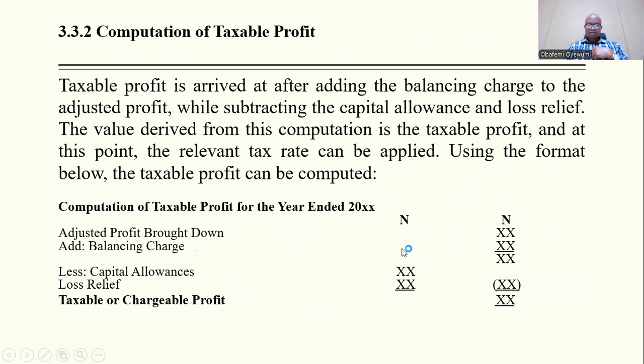So this is the format. You have adjusted profit brought down. Okay. Don't forget we have calculated the adjusted profit before. Add your balancing charge. That's the gain realized at the point of disposal. Then you also deduct your capital allowances and then loss. We talked about loss earlier as well.